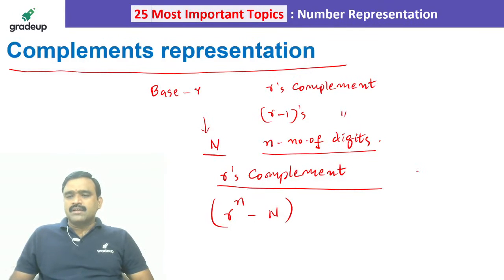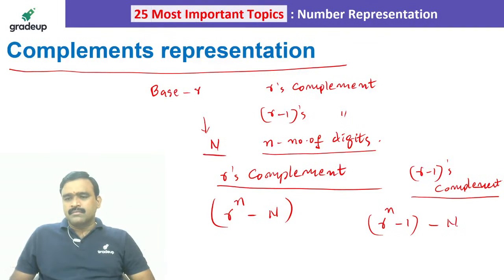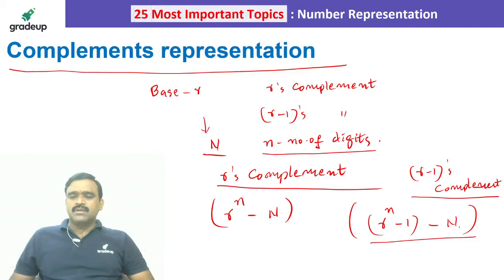These complements are used in performing arithmetic operations like subtraction. The R minus 1's complement of a number is R power n minus 1 minus N.